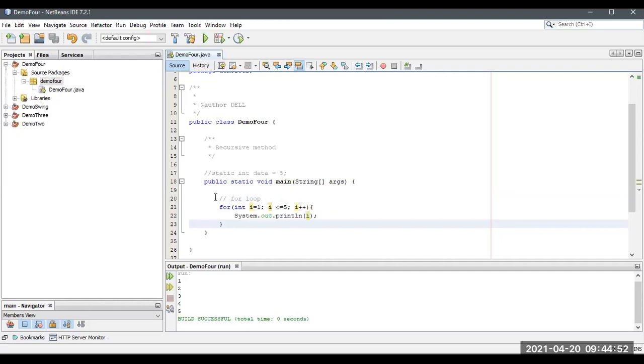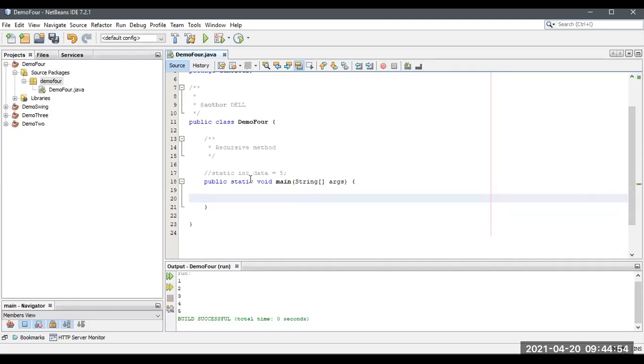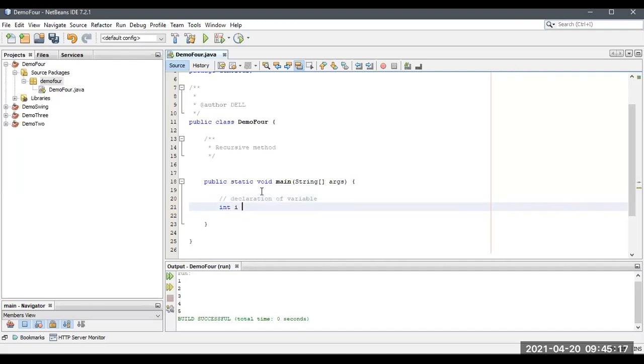See the iteration, what I will do. I'm going to remove this, and now I'm going to declare a variable. Sorry, let me declare this. Here I'm going to declare the value i equals 1. Okay, display. I'm going to send this i.